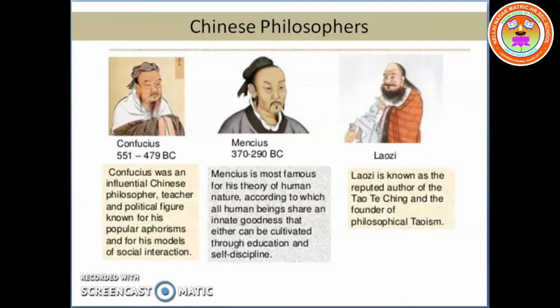The first philosopher, Laozi. Laozi was the master archive keeper of Chu state. He was the founder of Taoism. He argued that desire is the root cause of all evils.